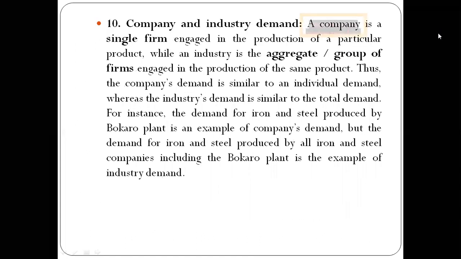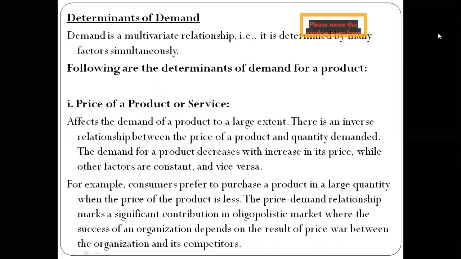Then we have company demand and industry demand. So what is a company? A company is a single firm engaged in production of a particular product, while industry refers to an aggregate or group of firms engaged in the production of the same product. So company demand is similar to individual demand, whereas industry demand is similar to the total demand. One example is given: demand for iron and steel produced by the Bokaro plant is an example of company demand, but demand for iron and steel produced by all iron and steel companies, including the Bokaro plant, is an example of industry demand. So that's all for today.